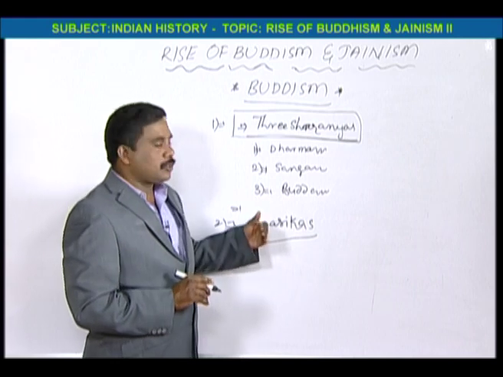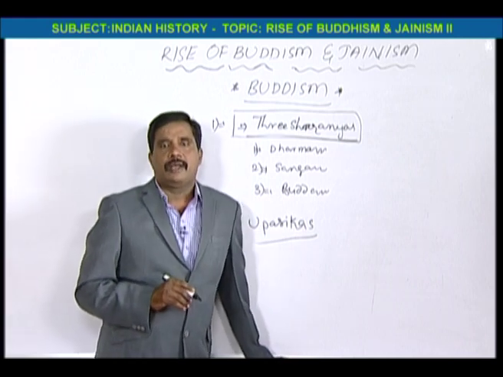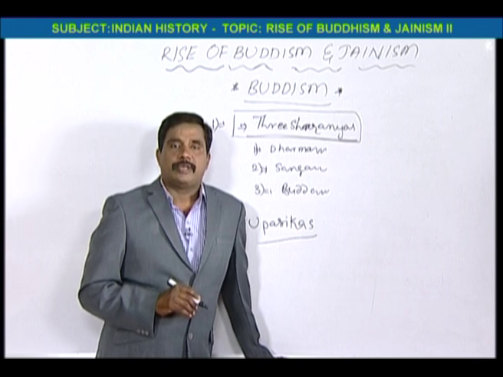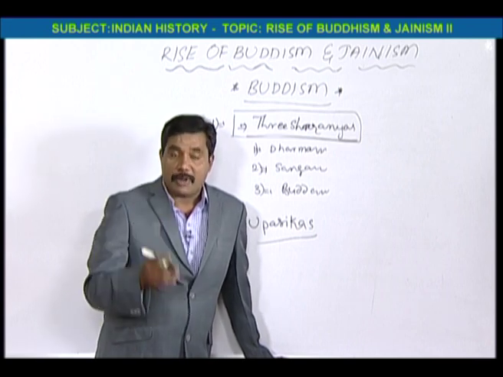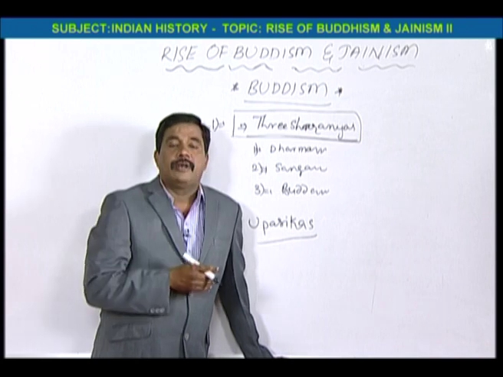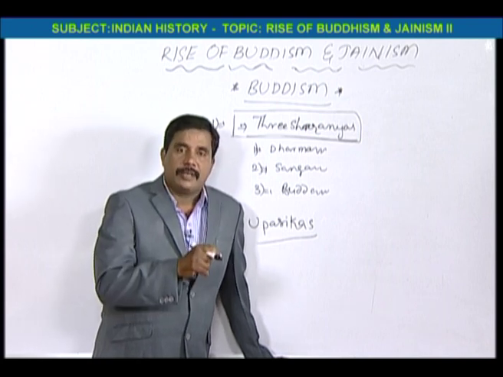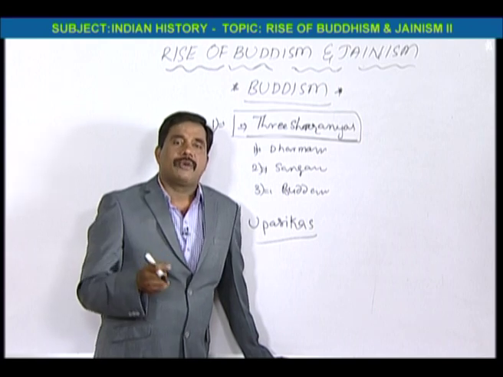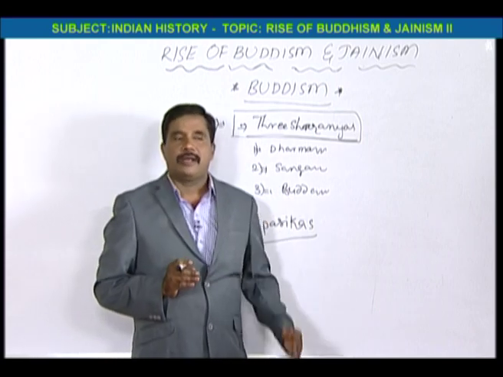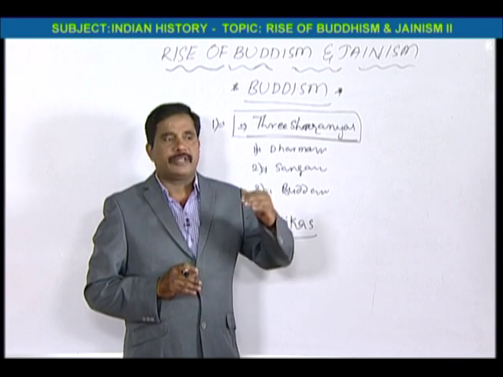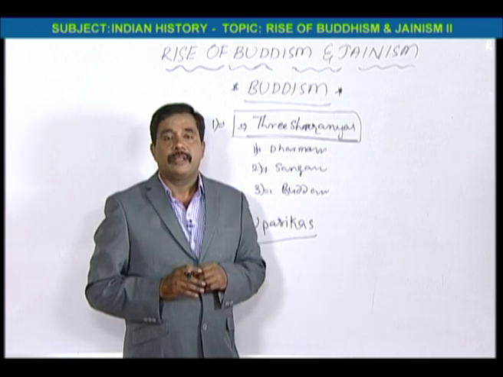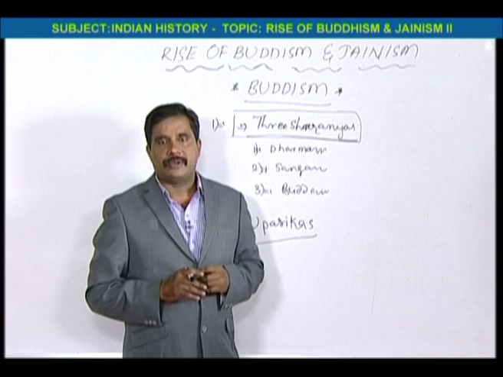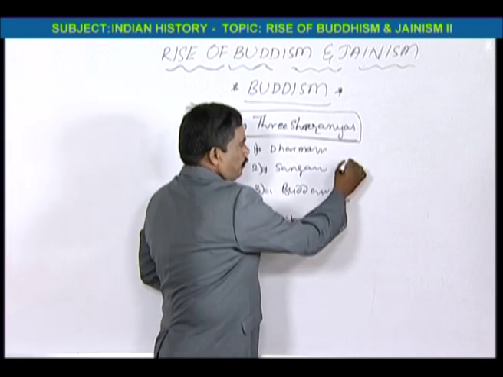And he wants to go to Pavapuri. Buddha, along with his disciples, wants to go to Pavapuri, and to Kushinagara. Pavapuri is the death place of Mahavira, but here it is Kushinagara. So he wants to go to Kushinagara. While going to Kushinagara, on the way, he was taking rest in a village. There one blacksmith is called Chundadu.